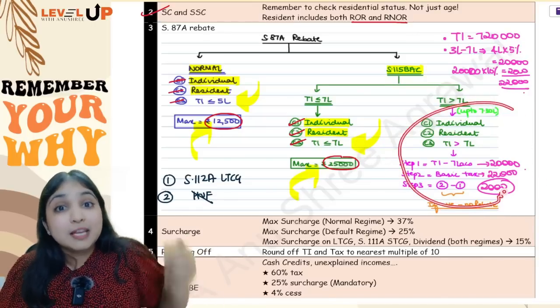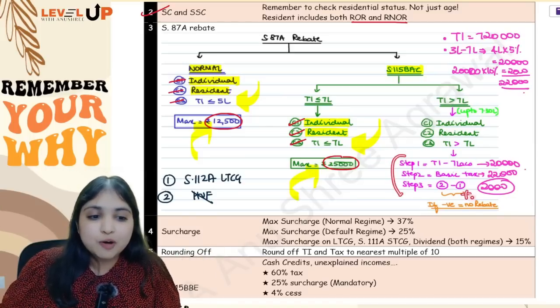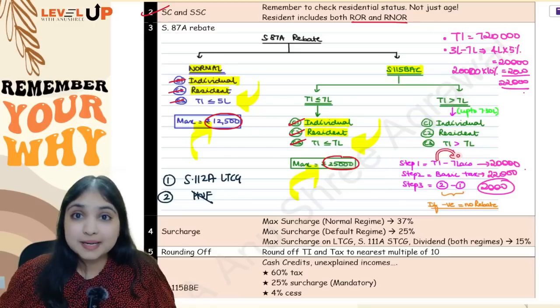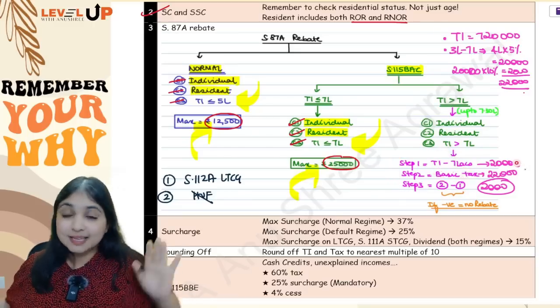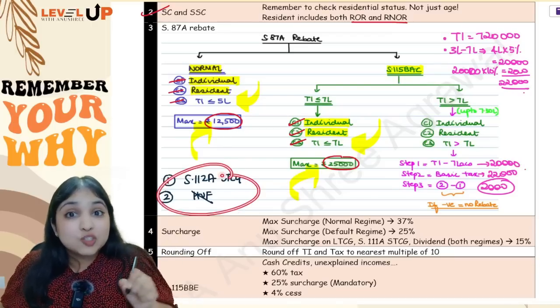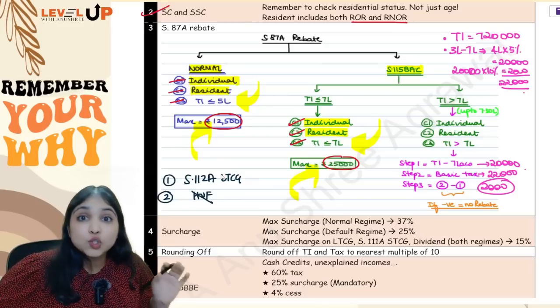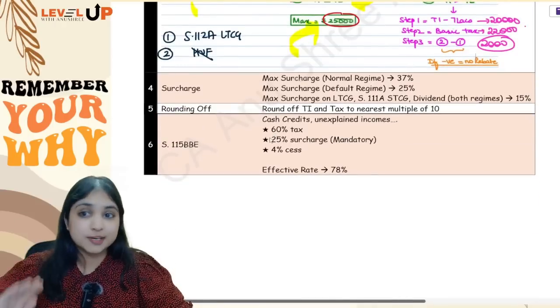In the default regime, even if the income is more than 7 lakh, still I will do these 3 steps. If I get a positive number, I will still have rebate. What are the 3 steps? Number 1, total income minus 7 lakhs, then basic tax, and then 2 minus 1. Simple, easy. Don't forget the 2 mistakes. Rebate is not available against 112A LTCG, and also if the assessee is a HUF, in that case also rebate is not available. It's only for individuals, okay, individual residents.